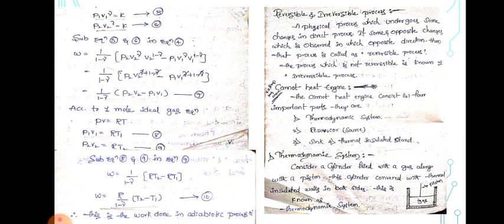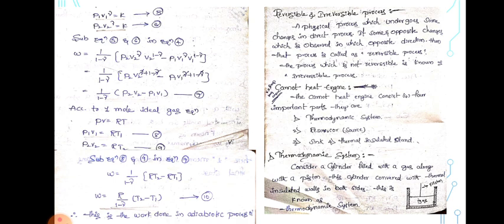Consider a thermodynamic system filled with a gas along with a piston. This cylinder is covered with thermal insulated walls on both sides. This is known as the thermodynamic system. Next, the reservoir, or source; we can see it in the diagram. The reservoir is a special body, a hot body of infinitely large heat capacity, maintained at a constant temperature. If we take some heat energy from this reservoir, its temperature does not change.